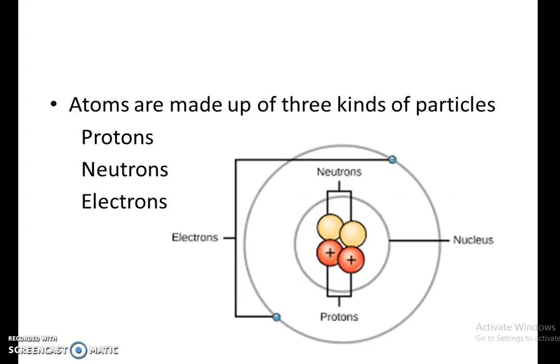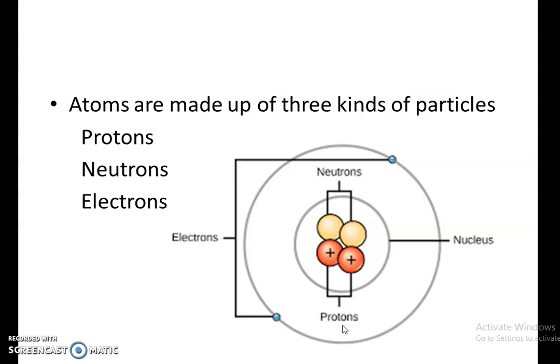Here you can see 2 protons, and at the outermost shell you can see 2 electrons. That means the number of positive charges is equal to the number of negative charges, and the atom is electrically neutral. This is one main point. If an atom were not electrically neutral, we couldn't touch objects, because they would be charged, and the world would be in a different scenario, because each item would have a charge, and it would be very difficult.